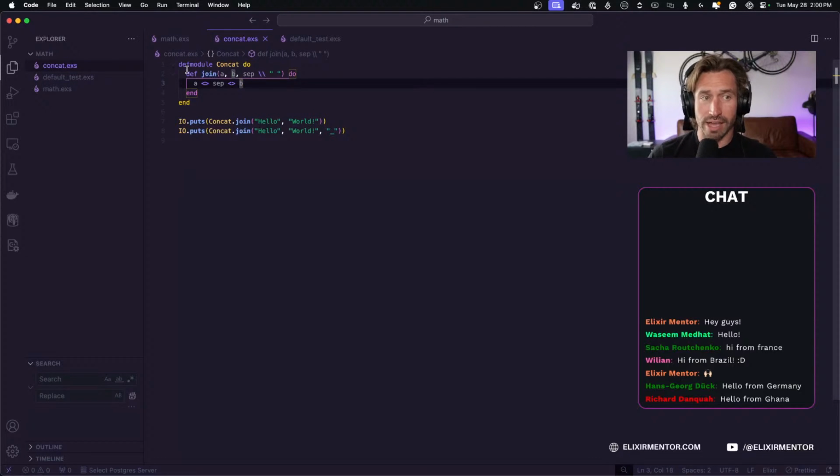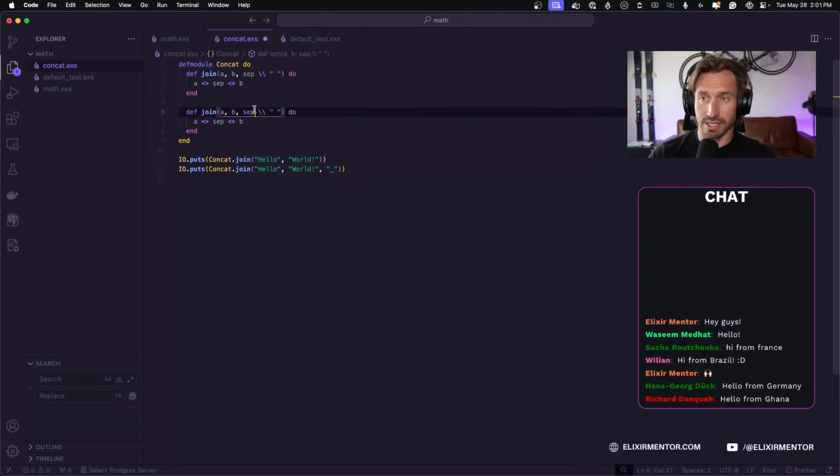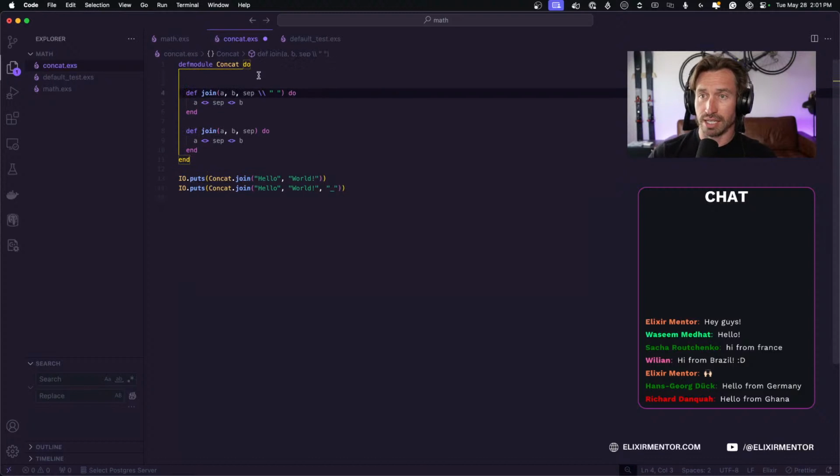So we now have our join function. All right, I'm going to just copy this and paste, because now we have our separator. So we have one function here, and then we have one function here. I'm going to copy this as well. So we just have our function head up above. And by default, we're going to set B to nil and the separator to a space.